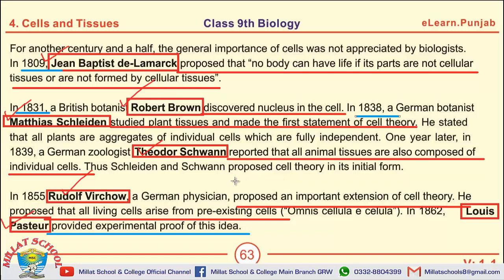Schleiden and Schwann proposed cell theory in the initial form. Rudolf Virchow proposed his theory in 1855. The idea omnis cellula e cellula was proposed by Rudolf Virchow. Pasteur gave experimental proof of Rudolf Virchow's work in 1862.